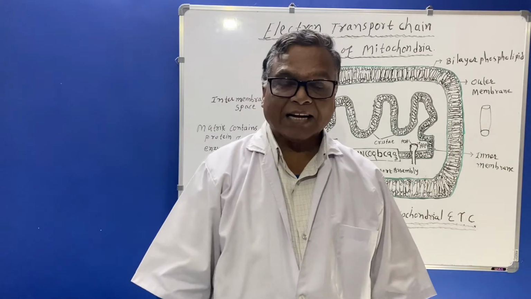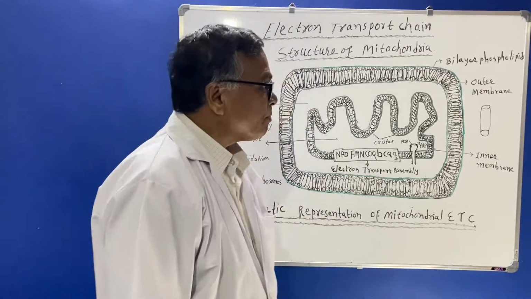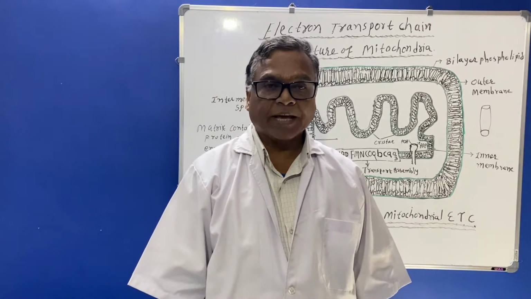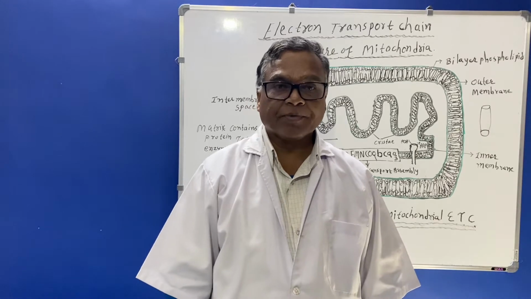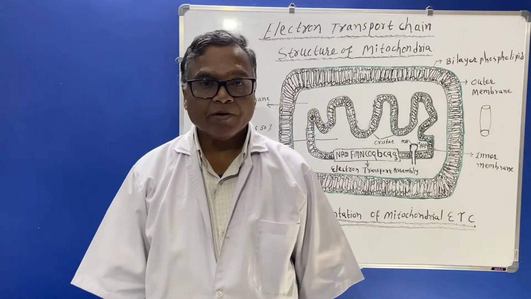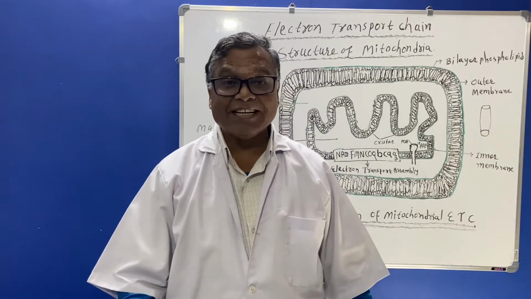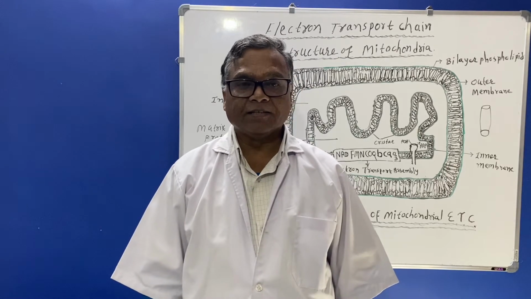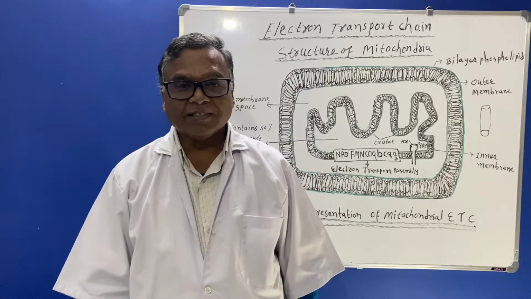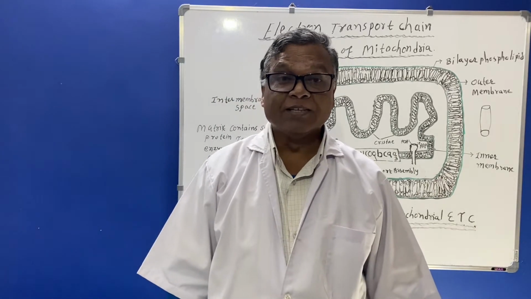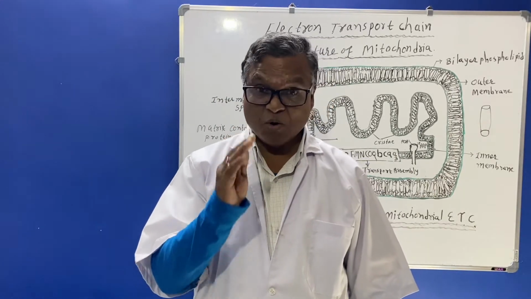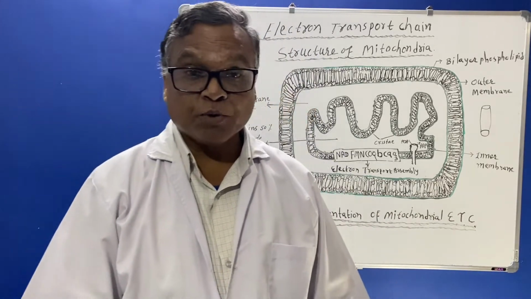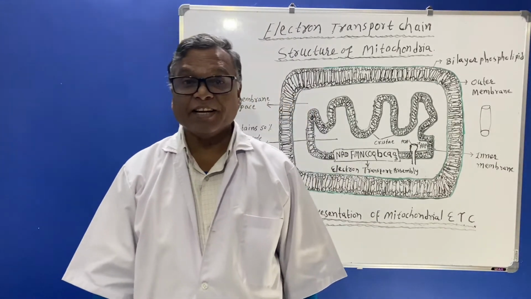The enzymes which are responsible for carrying out the chain are oxidases, oxygenases, peroxidases and the last one, dehydrogenases. So dehydrogenases, oxidases, oxygenases and peroxidases are the enzymes responsible for carrying out the respiratory chain in our body.